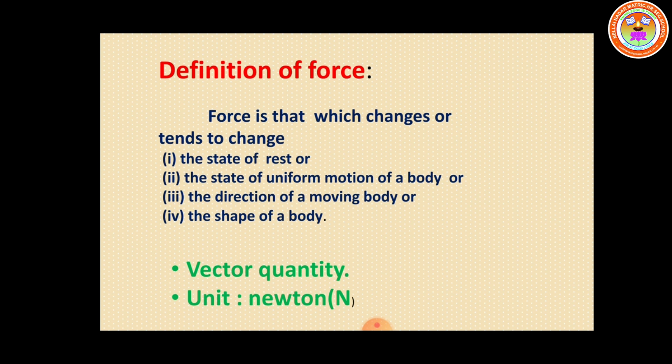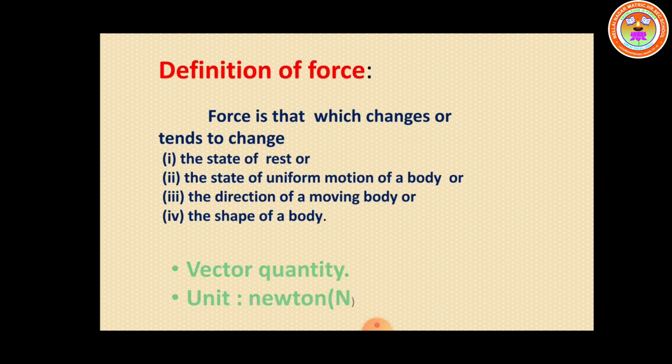Based on the definitions, force can change the state of rest or the state of motion, change the direction, or change the shape of the body. These are the effects of force. So force is a vector quantity, and its unit is Newton.